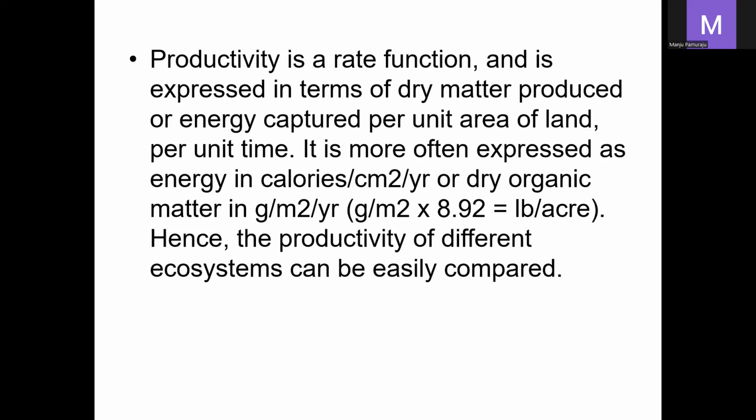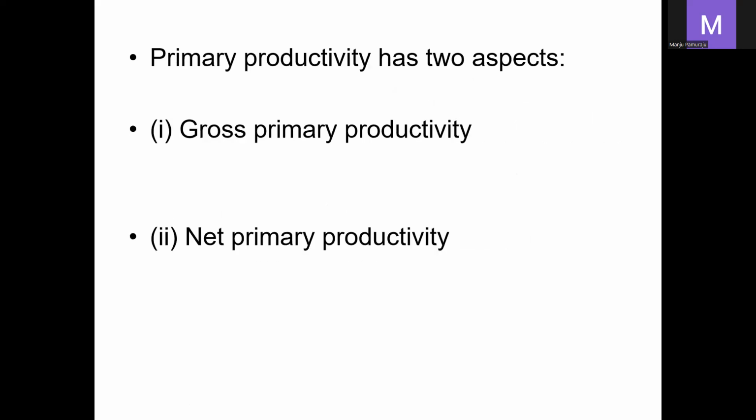The productivity can be expressed in calories, the amount of energy expressed in calories per centimeter square per year, or it may be in grams per meter square per year. These are the units of productivity. So we can easily compare the productivity of different ecosystems.